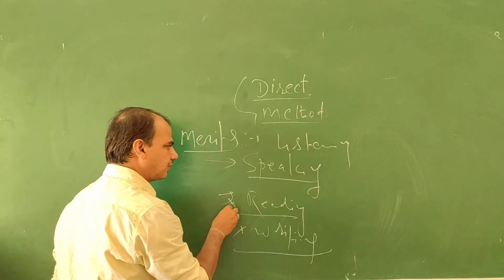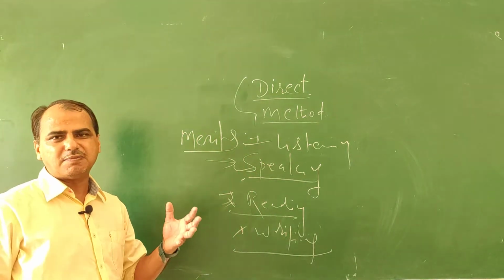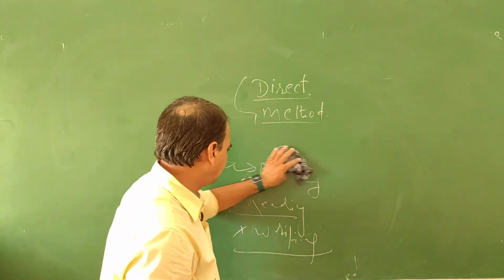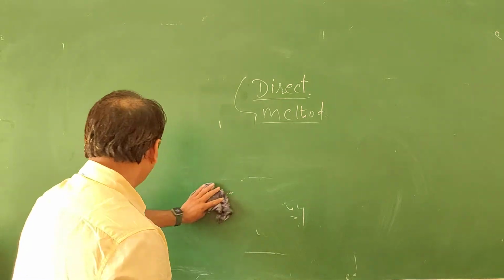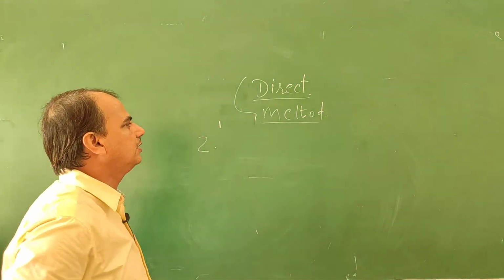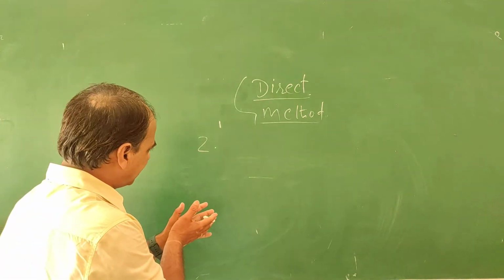So it is also called only speaking ability. Fluency is developed through this method, but the reading and writing aspects are not completed through this method. So it is also an incomplete method.